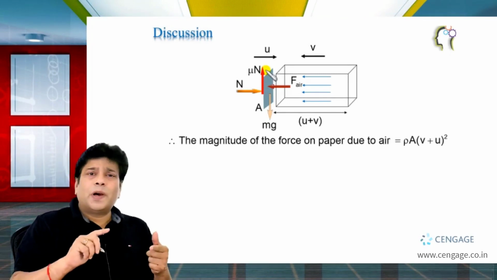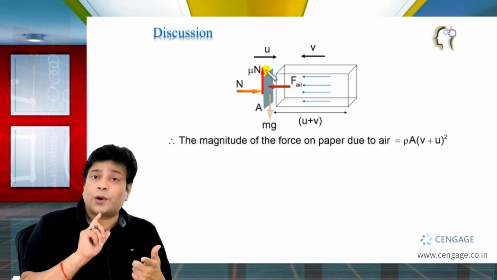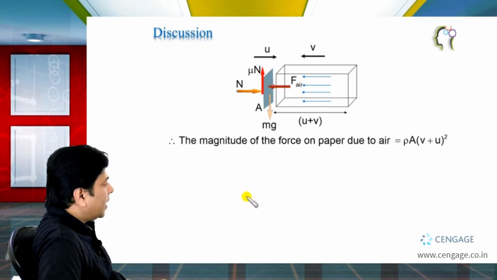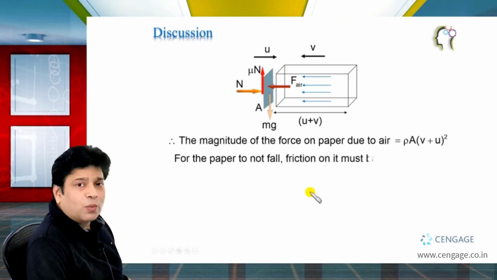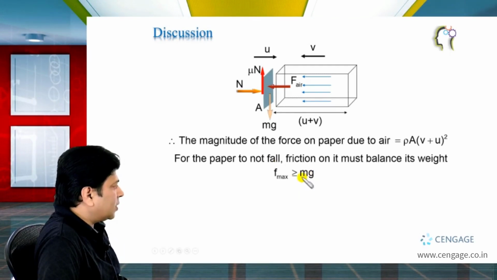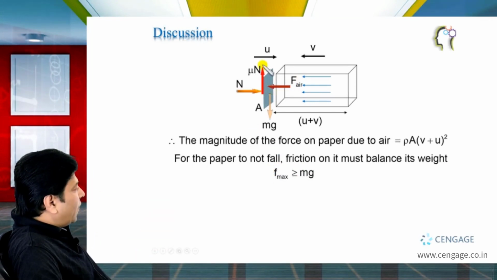And for the paper not to fall, the friction on it should balance the weight of the paper. So we can write F max should be greater than or equal to small mg, right? Now we can calculate the value of the friction force.